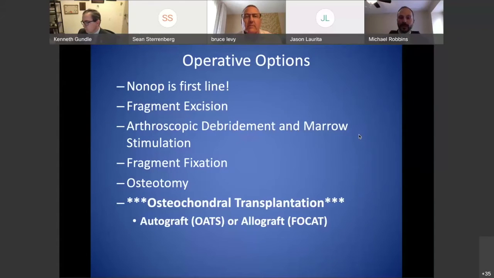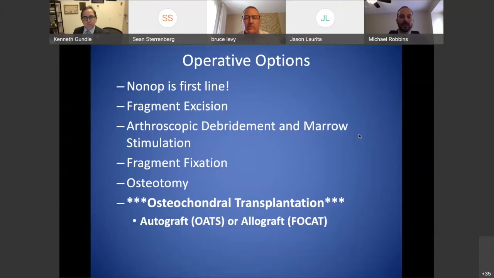When we look at OCD lesions in the elbow and how we treat them, first line is always non-operative. The majority of studies show that if there are open physes, with non-operative treatment, about 80 to 90% of the time they will heal on their own with no intervention.